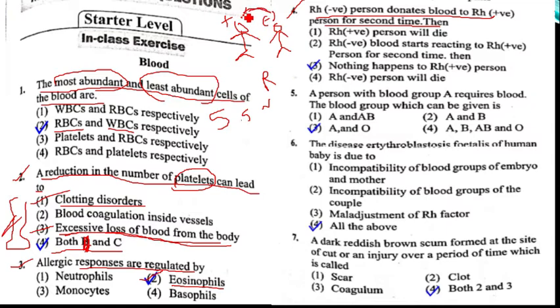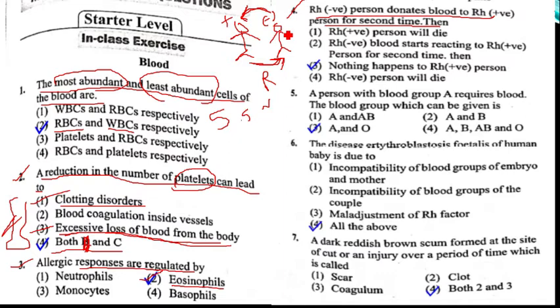Why? Because if Rh negative blood is transferred to a positive person, nothing will happen to the positive person. But if you transfer Rh positive blood into an Rh negative person, then there is formation of Rh antibodies in the negative blood person. If the receiver is positive and donor is negative, nothing will happen.